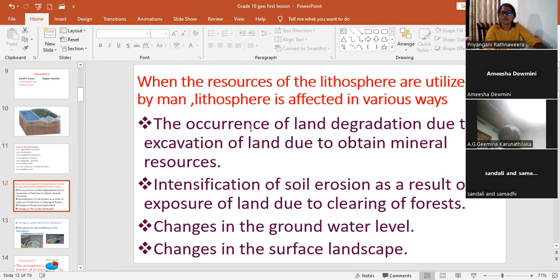Name two of them. Briefly explain one of them. What are the ways? The occurrence of land degradation due to excavation of land due to obtaining mineral resources.